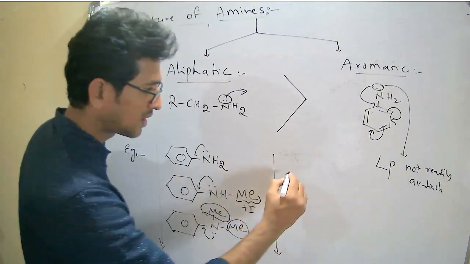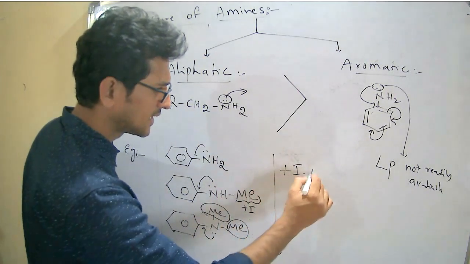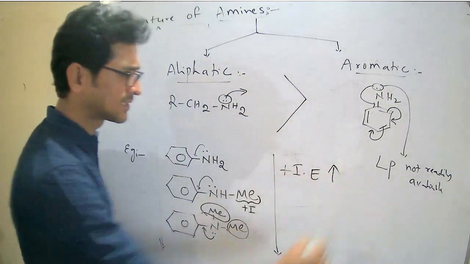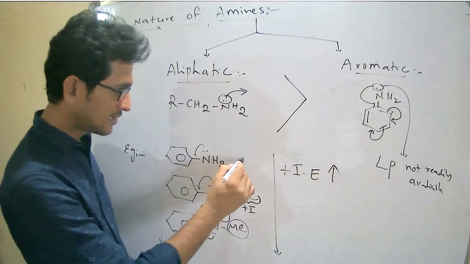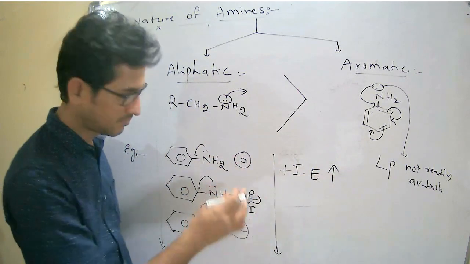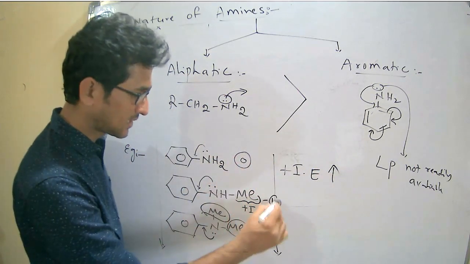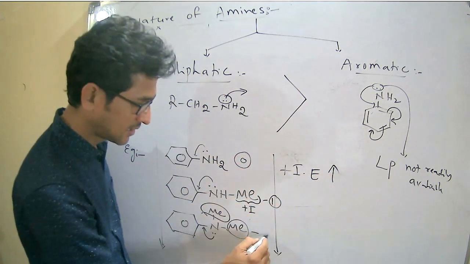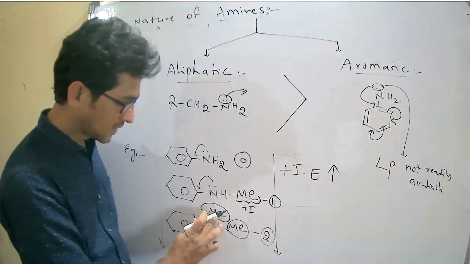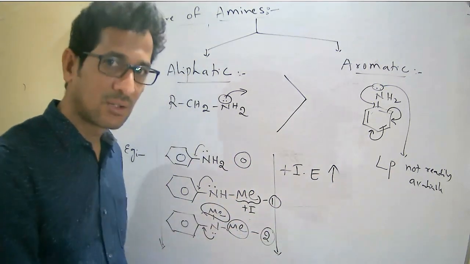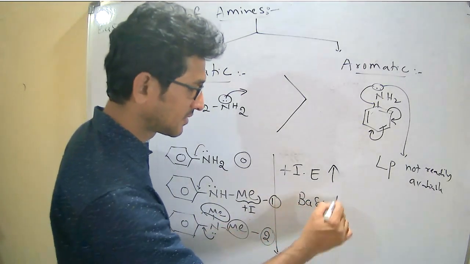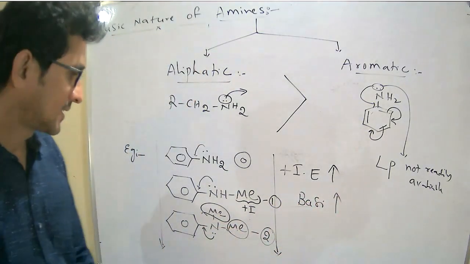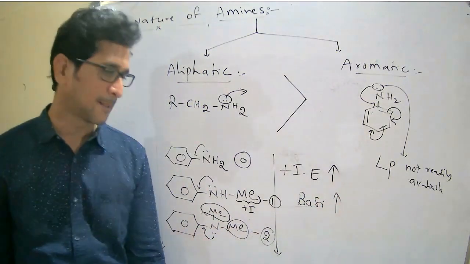Therefore, from top to bottom, what happens? Inductive effect increases. Here there is no inductive effect group. Now the second one contains one inductive effect group. The third one contains two inductive effect groups. As inductive effect increases, basicity increases. Right? Okay.